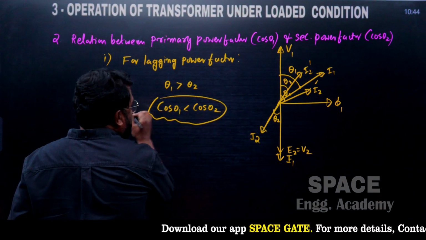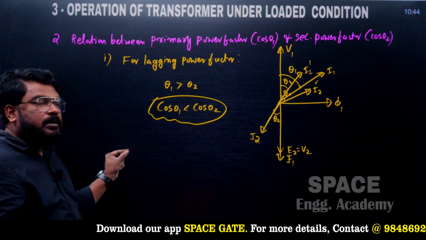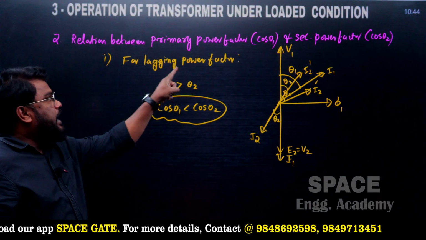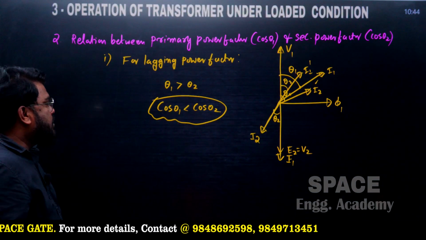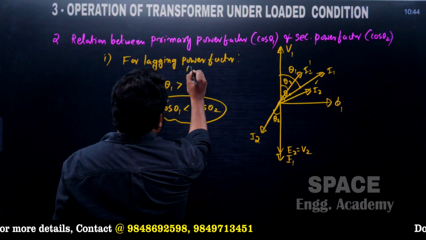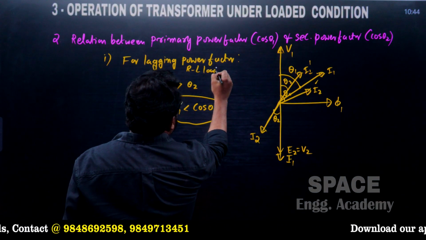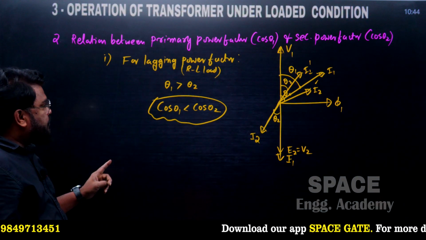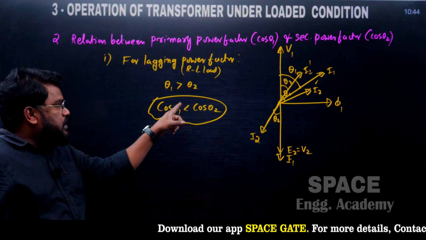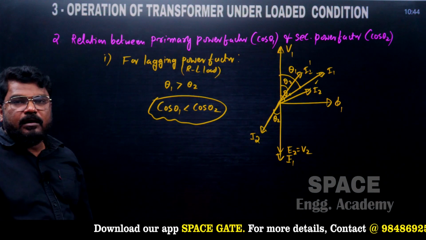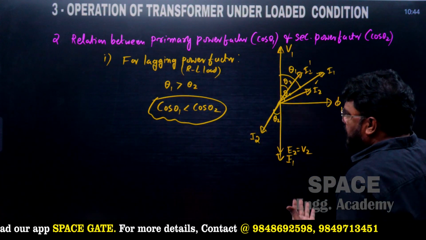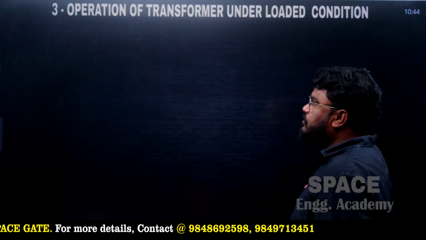So from here I conclude the primary power factor is less as compared to the secondary power factor for lagging power factors. For lagging power factor, we can consider it as an RL load. Always, from the lagging power factor point of view, the primary power factor is less as compared to the secondary power factor. Now similarly, let us see what will happen for leading power factor.